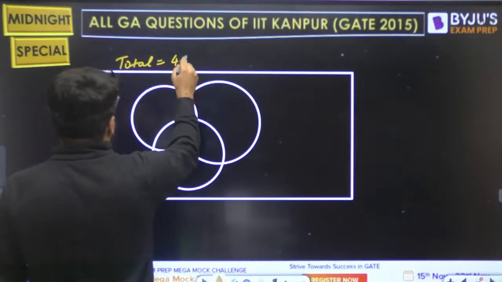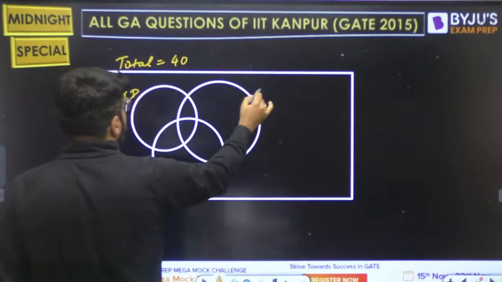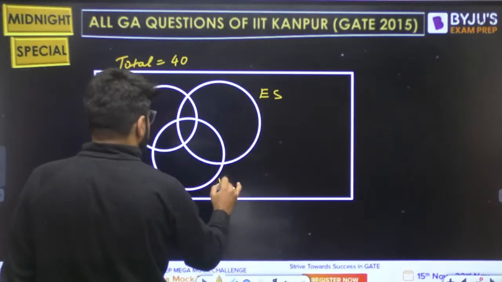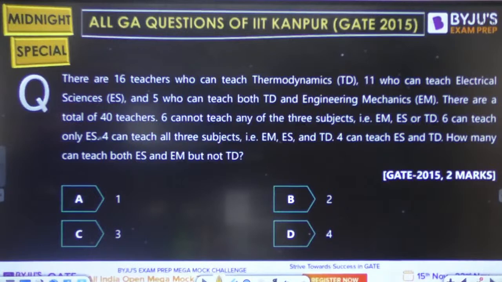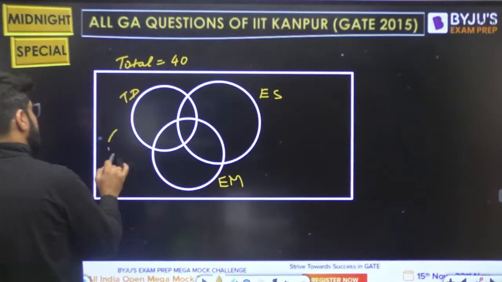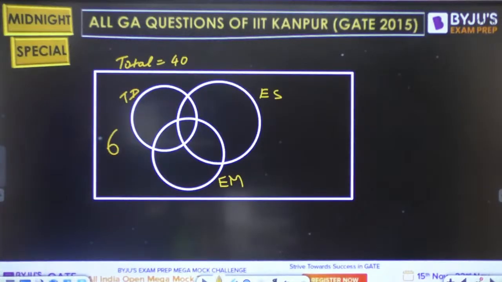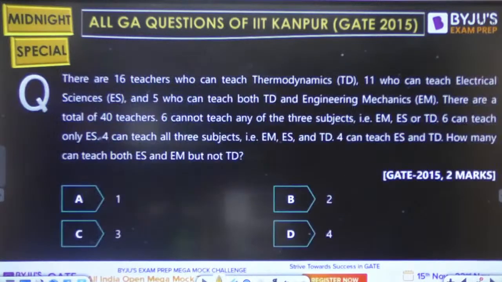There are a total of 40, right? Let's say this is thermodynamics, this is engineering sciences, this is engineering mechanics. What was said? 6 cannot teach any of the 3 subjects. 6 will be outside all the 3 circles. 6 is outside all. 6 cannot teach any, right?